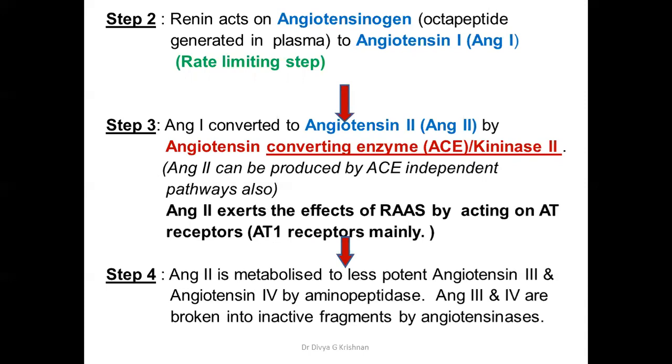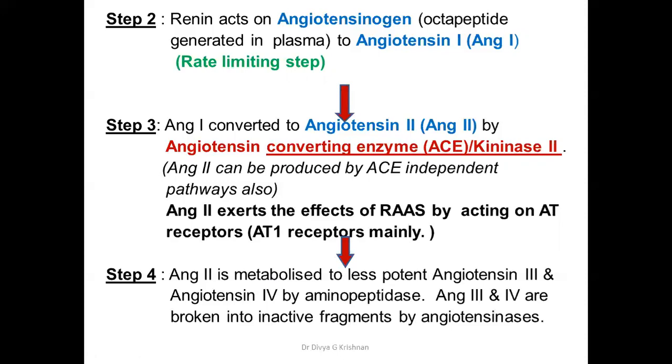Now, the action of angiotensin 2 ends when it is metabolized to angiotensin 3 and angiotensin 4 by an enzyme, aminopeptidase. These angiotensin 3 and 4 are much less potent when compared to angiotensin 2. These are further broken down into inactive fragments by angiotensinases. So just remember, angiotensin 2 is the principal molecule which exerts the main actions of RAS.